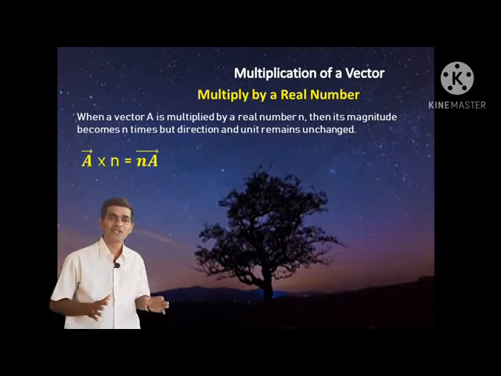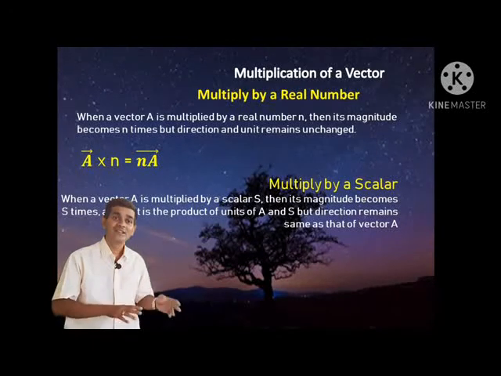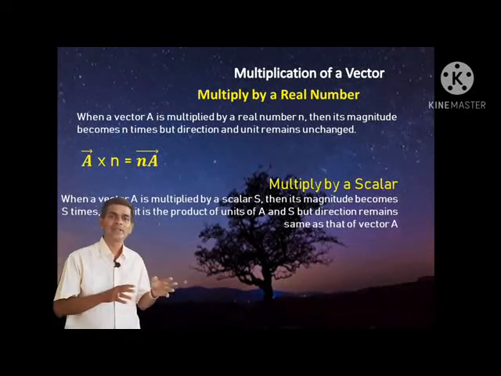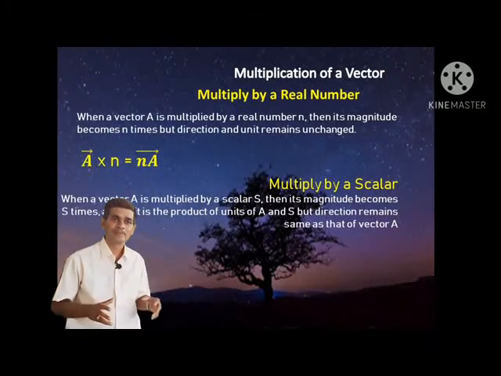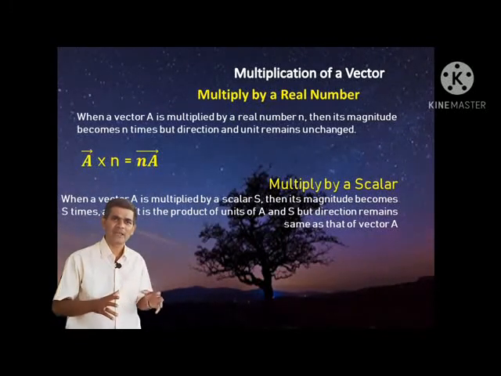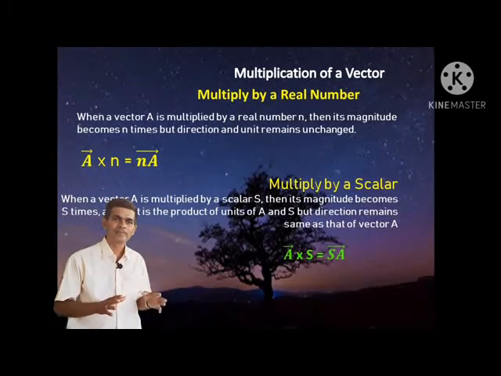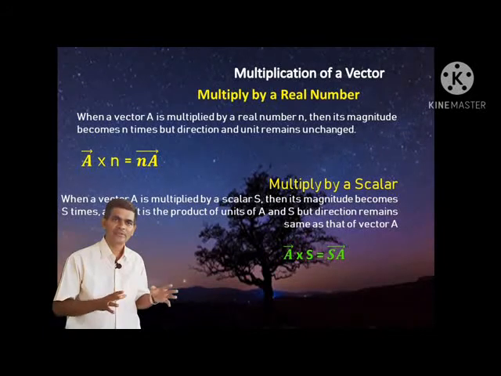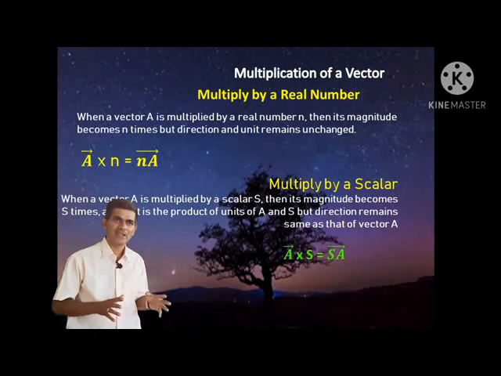Then multiplication by a scalar. Suppose a vector is multiplied by another scalar quantity s, then the magnitude of the vector is increased s times, and the direction remains the same. That product affects only the magnitude, so we get s times the magnitude of A. This is multiplication of a vector by a scalar.